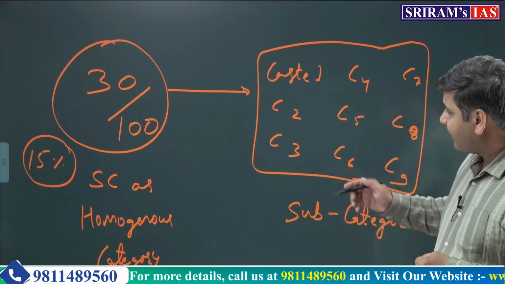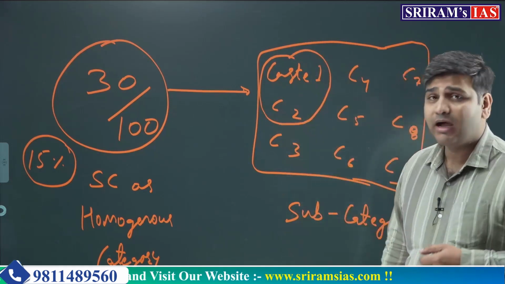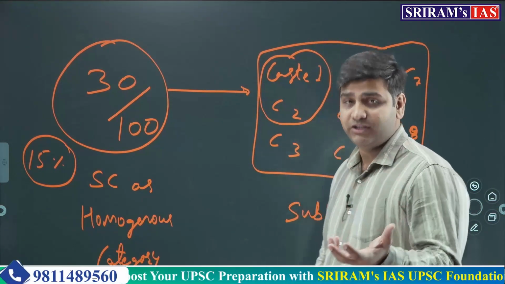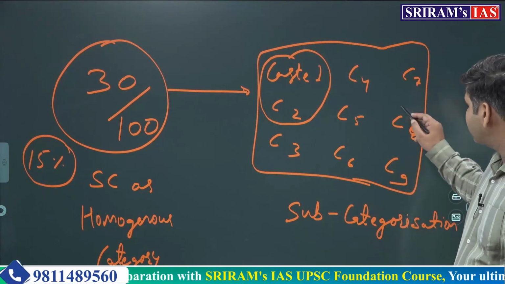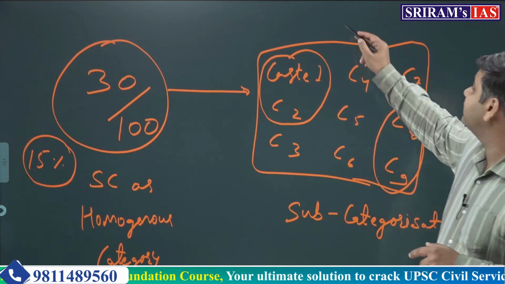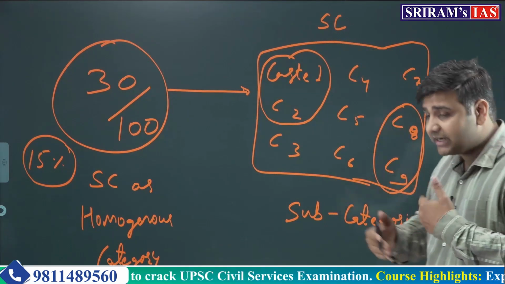So, caste number 1, let's say, and caste number 2 are more educationally, more socially and economically advantaged than caste number 8 and caste number 9. And remember, all of them come under the category of scheduled castes. Now we are doing the subcategorization.